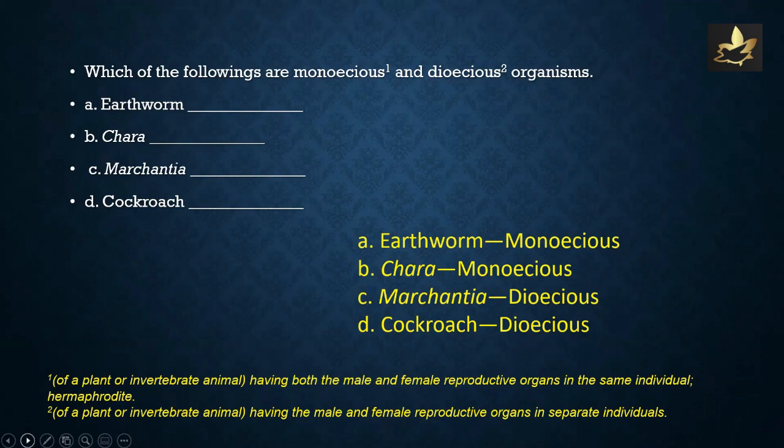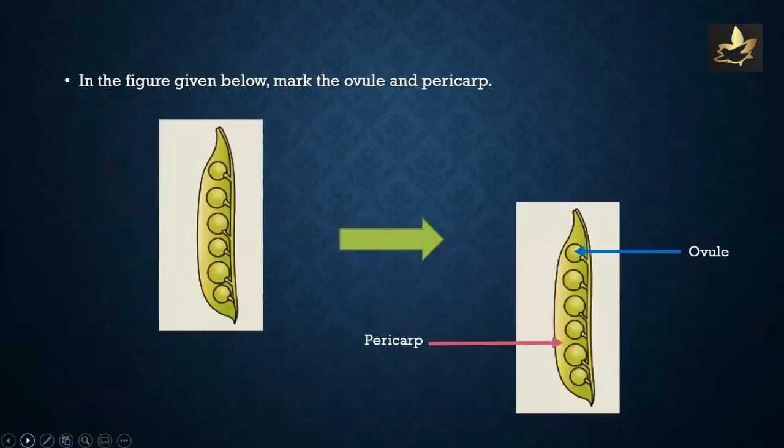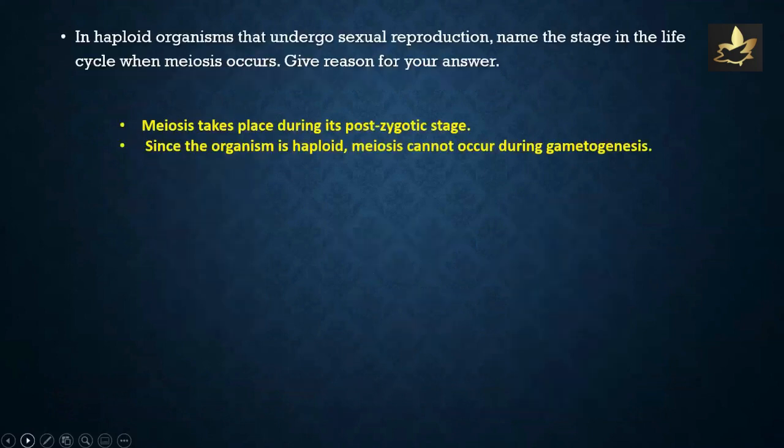The question has the following organisms: earthworm, chara, marchantia, cockroach. Earthworm is monoecious, chara is monoecious, marchantia is dioecious, cockroach is dioecious. In the figure given below, mark the ovule and pericarp. As shown, the ovule and the pericarp are represented. In haploid organisms that undergo sexual reproduction, name the stage in the life cycle when meiosis occurs. Give reason for your answer.